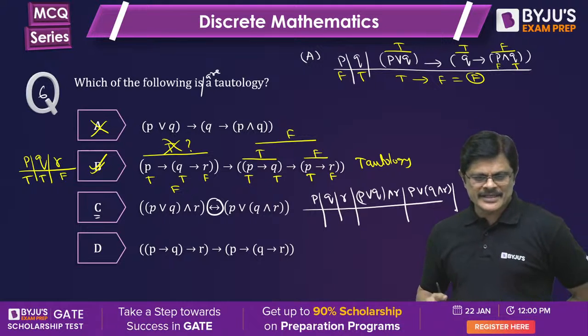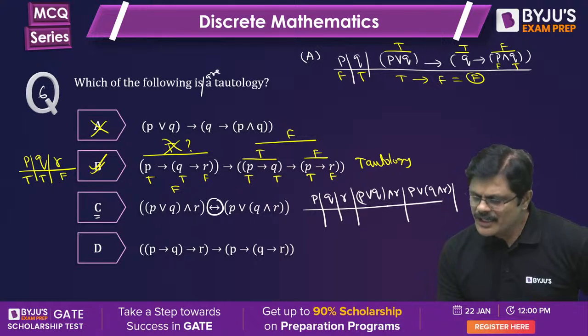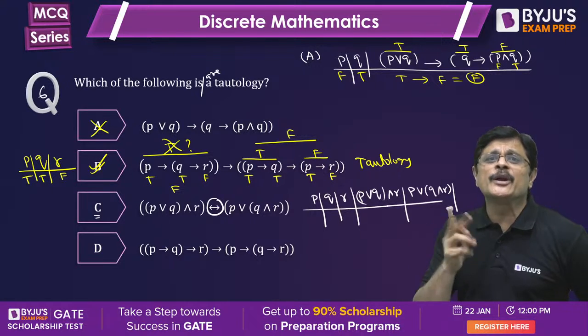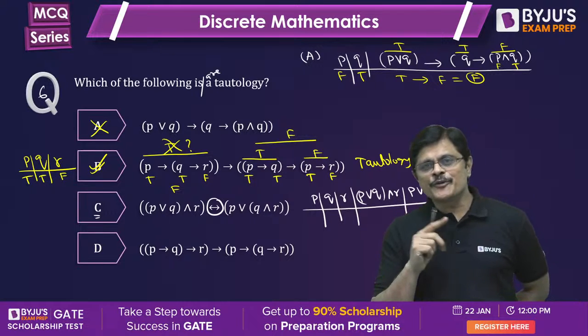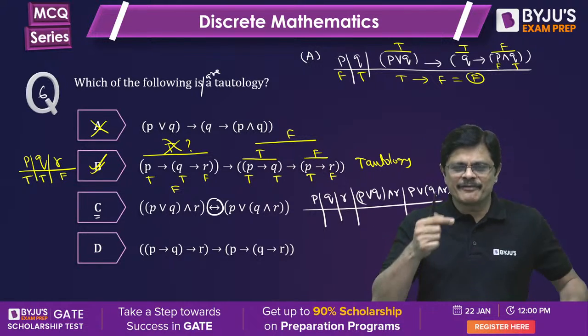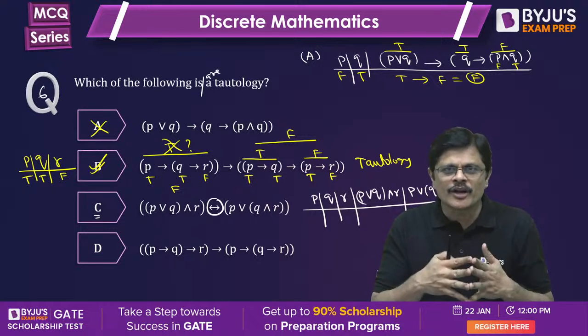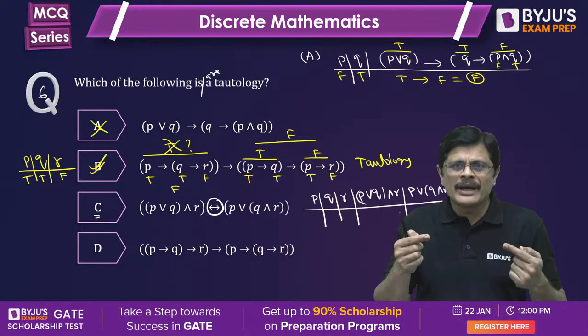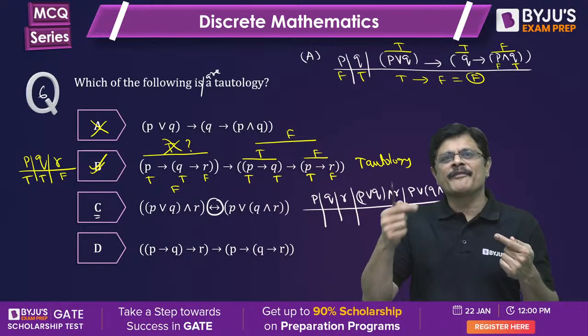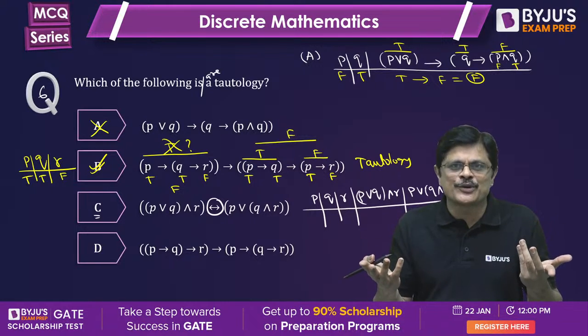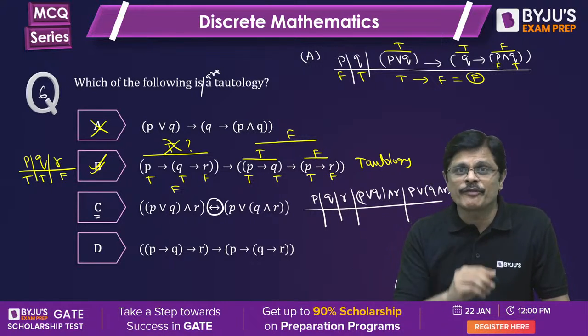Now if you observe this, you try to see both can be true at a time and both can be false at a time. Am I clear? Because if you want this biimplication to be a tautology, both should be true and both should be false at a time. But when one fellow is becoming true, other fellow is becoming false, then it is a failure situation. So let us see when both fellows can be true.